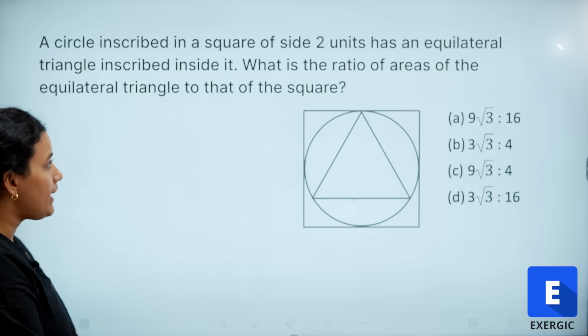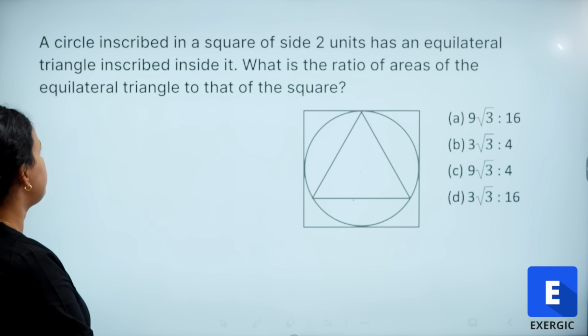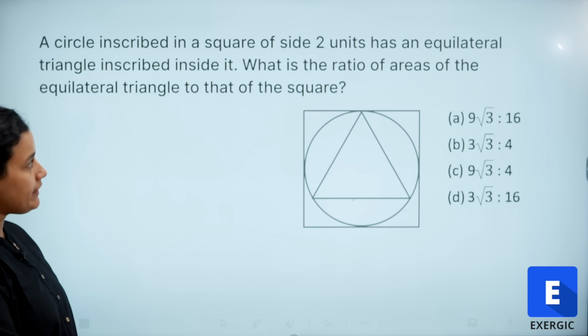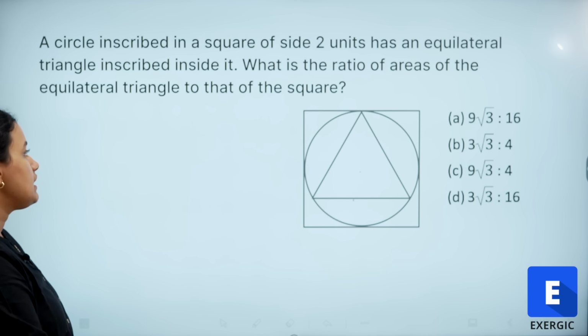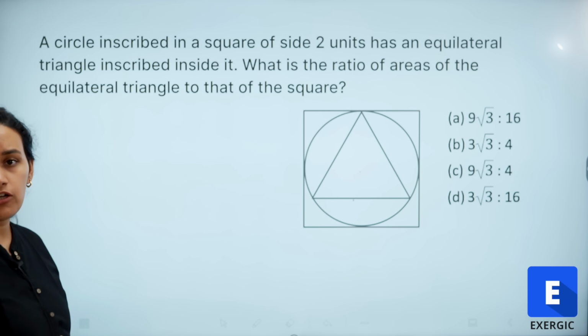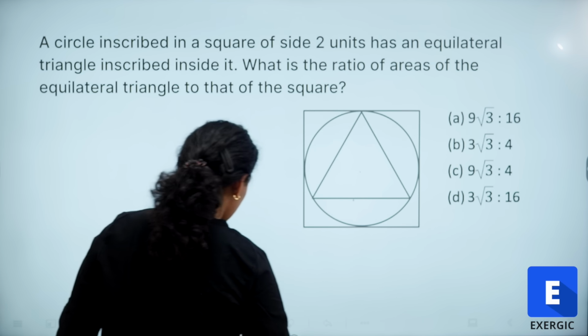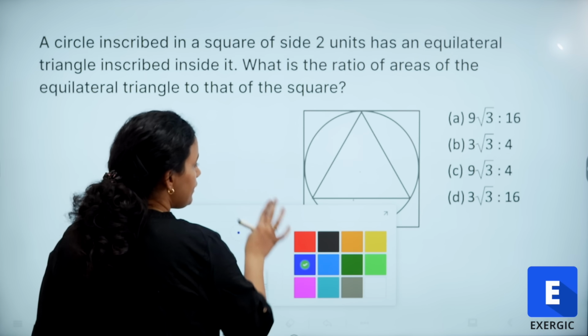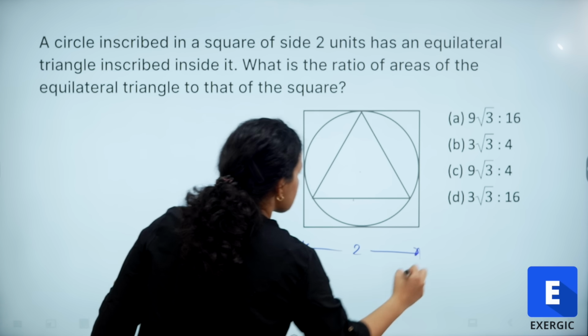We have a square inside which there is a circle, inside which there is an equilateral triangle, right? We need to find out the ratio of the areas of the equilateral triangle to that of the square, and I know that the square has a side of 2 units.